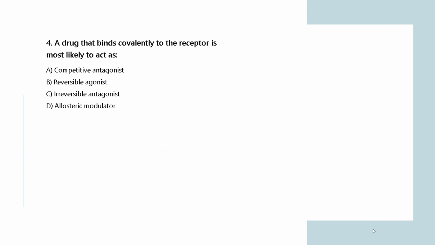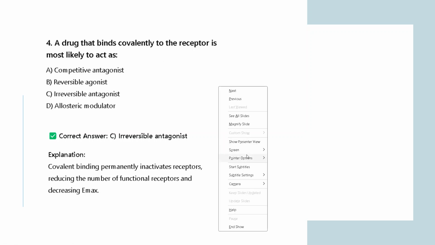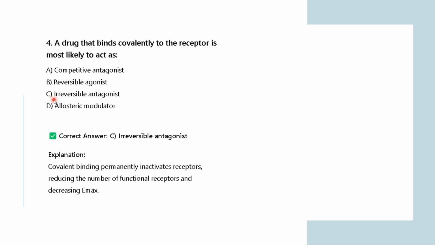So it is the irreversible antagonist. Here the covalent binding actually permanently inactivates your receptor, reducing the number of functional receptors and decreasing Emax. So the receptor covalently bound to a drug is actually an irreversible antagonist. Irreversible means it permanently binds with your receptor and permanently inactivates your receptors. So that is why the correct option is irreversible antagonist. So is it clear to everyone?